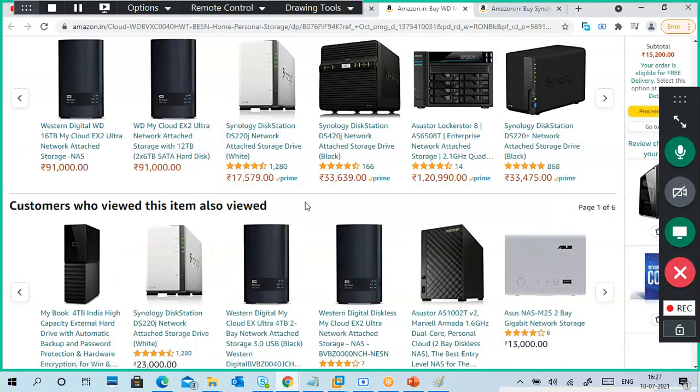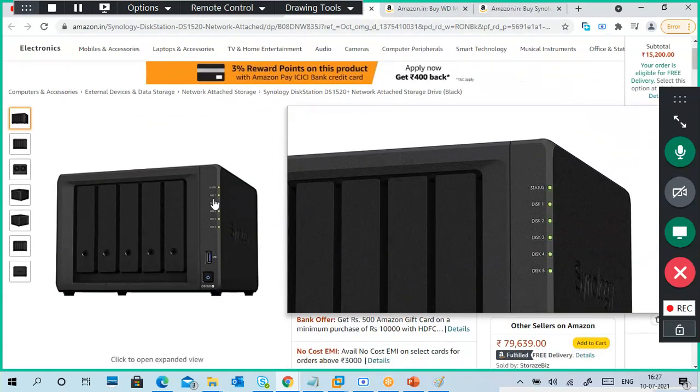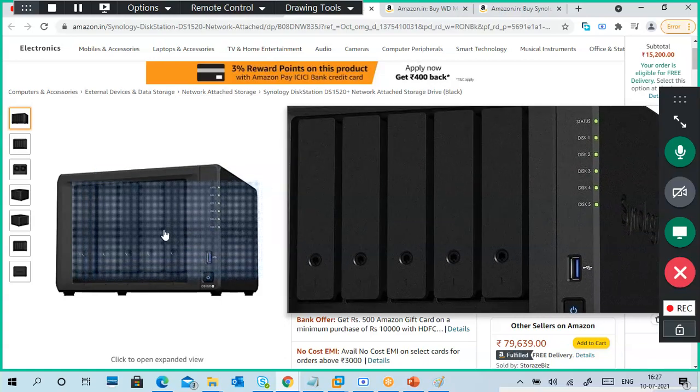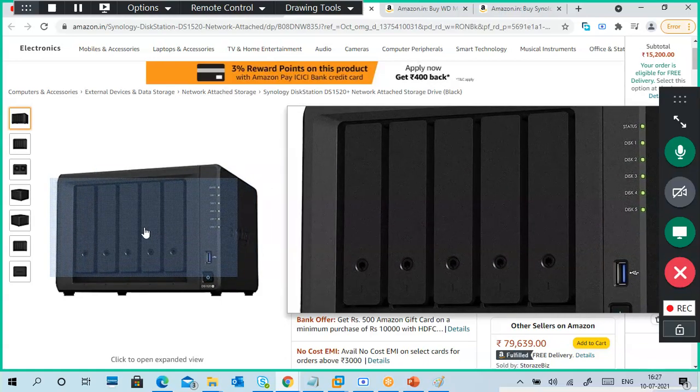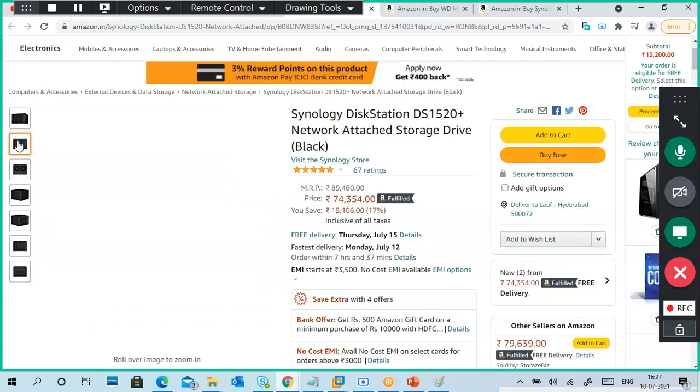If you have more money, then you can happily purchase your own SAN device, NAS device. SAN is very costly. Can you see these labels like status, disk 1, disk 2, disk 3, disk 4, disk 5? It means 5 disks we can insert. And you see there is a USB and power button, maybe on the back side or left or right side.